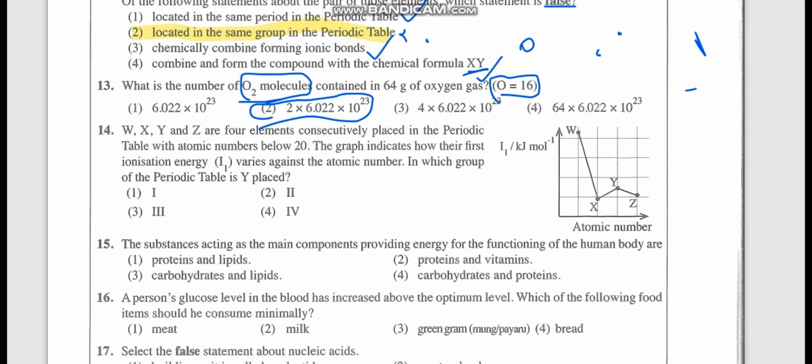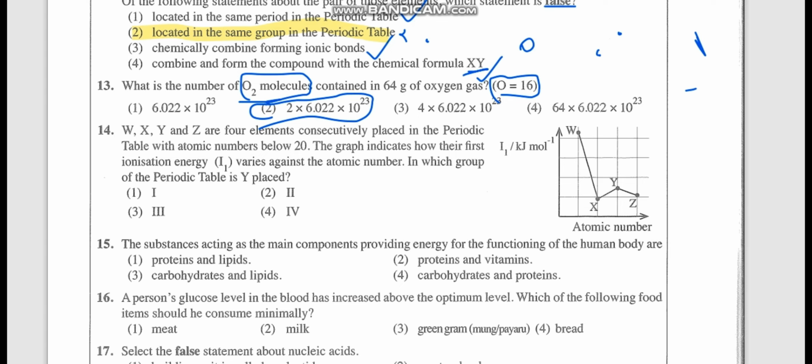14th one. W, X, Y and Z are 4 elements consecutively placed in the periodic table with atomic numbers below 20. The graph indicates how their first ionization energy varies against the atomic number. In which group of the periodic table is Y placed? Whenever we study first ionization energy, tutors instruct us to learn the pattern.